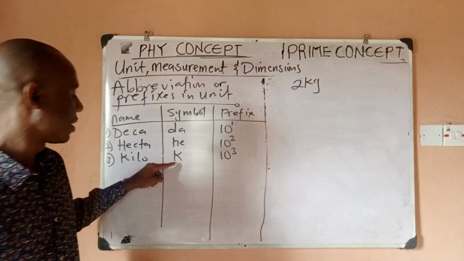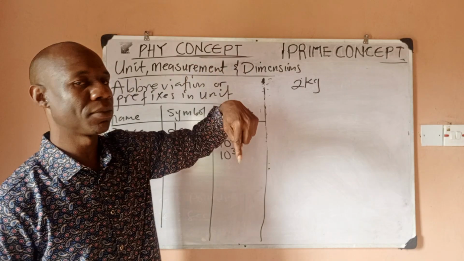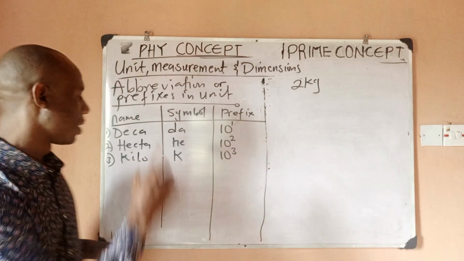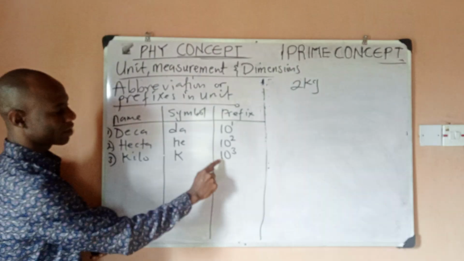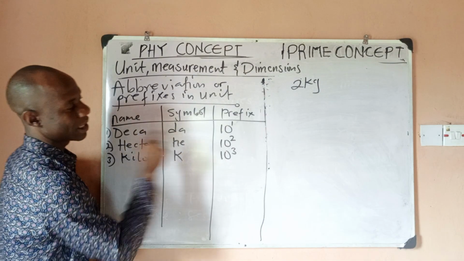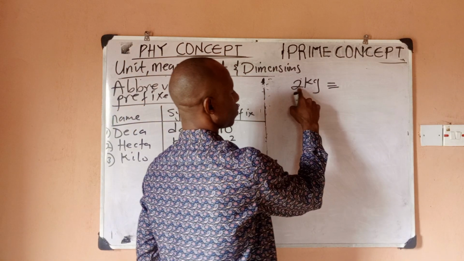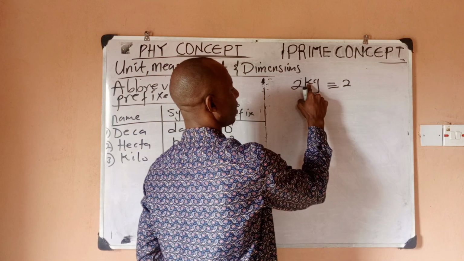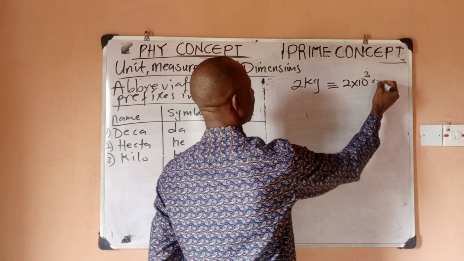This K is actually this, which you call kilo. So say you want to change this to gram, you don't want it to be in kilo, and you come back to this table and notice that kilo is actually 10 to power 3. So in place of the k there, I would write 10 to power 3. So it means that this would be equivalent to 2. Then in place of k, I will now add times 10 to power 3. Then I would say gram.